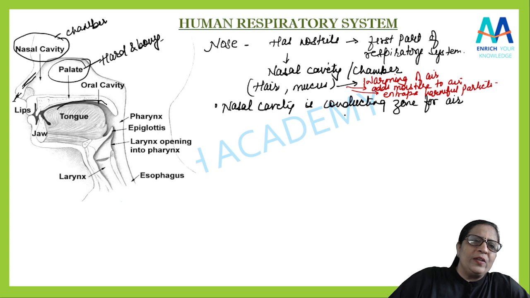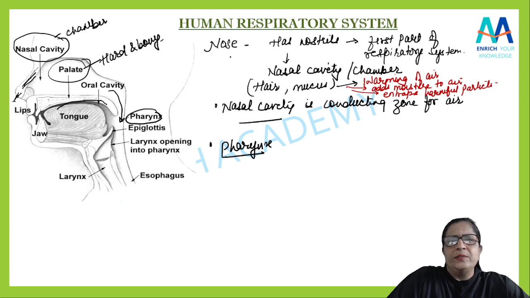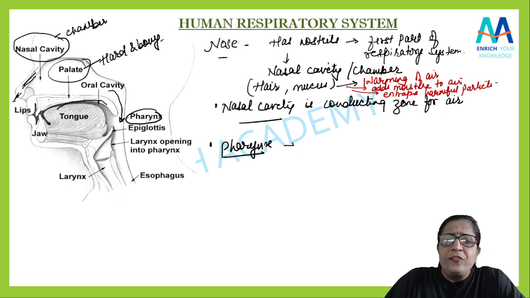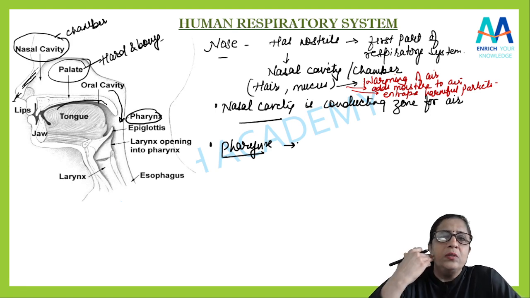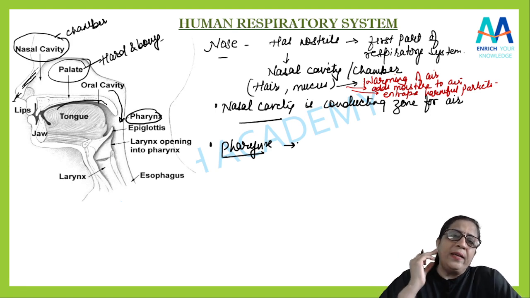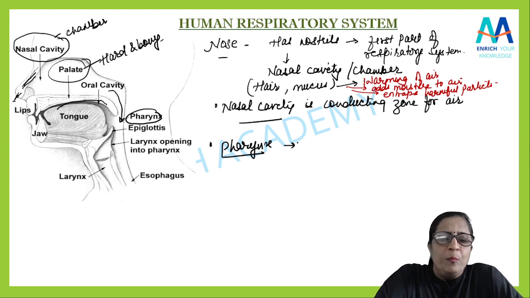After the nose, students, as the air enters this nasal cavity, after that it comes where? वो कहाँ आता है? Pharynx में. Yes. So after that we can write there is pharynx. Now what is the role of this pharynx? This pharynx is actually situated at the back of the mouth. हमारा जो मुंह है इसके पीछे की साइड में, yes, it is present at the back of the mouth.